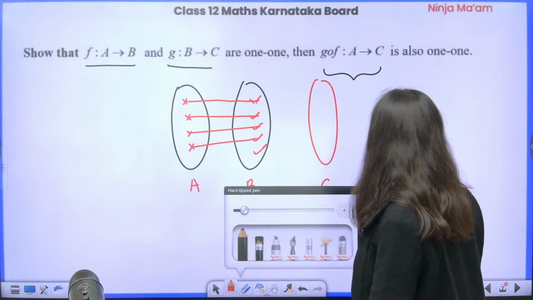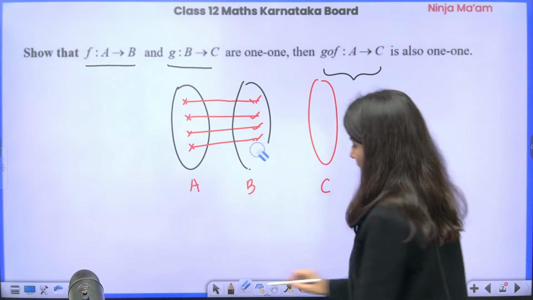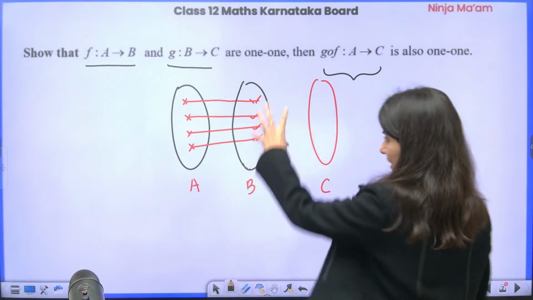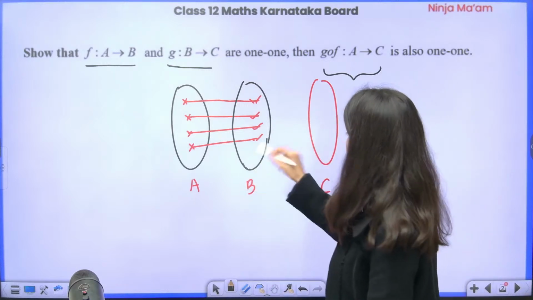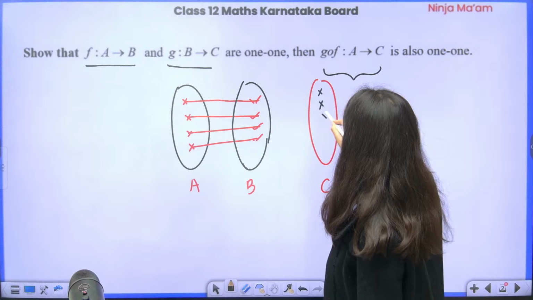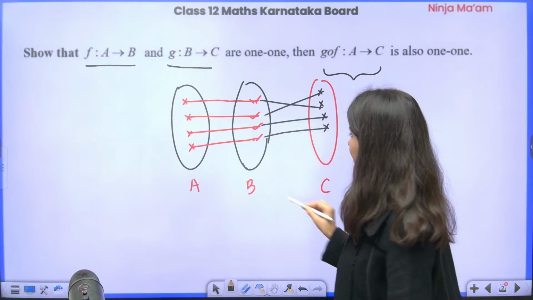Understand, B to C. If B to C is a 1-1 function, that means there should be no element left out in set B. So set B will have 4 elements, suppose. If you want B to C to be a 1-1 function, it should look like this.